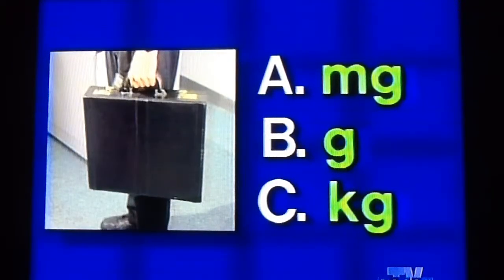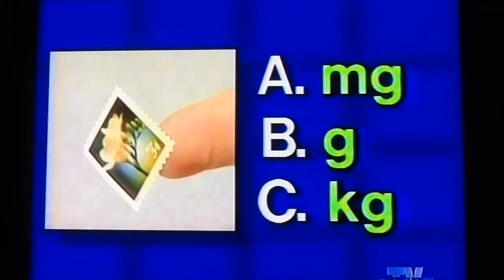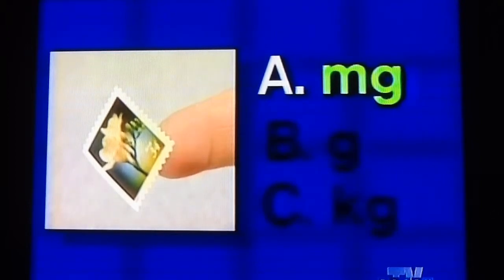Number 3, a briefcase. The answer is C, kilograms. The mass of a briefcase would be determined in kilograms. Number 4, a stamp. The answer is A, milligrams. The mass of a stamp would be determined in milligrams.